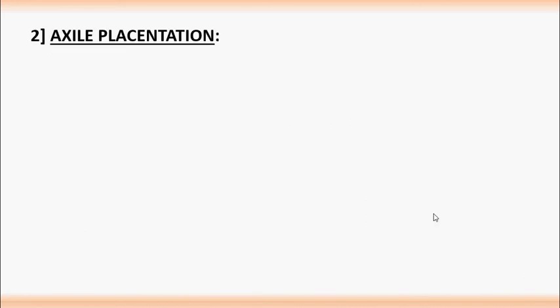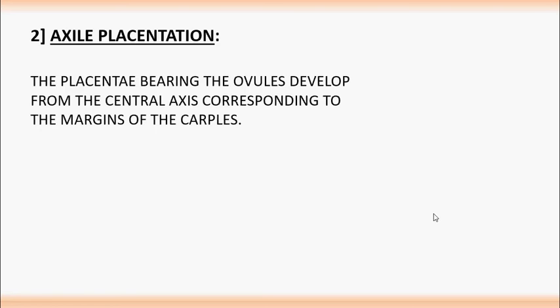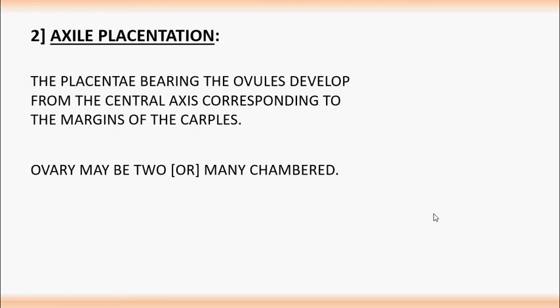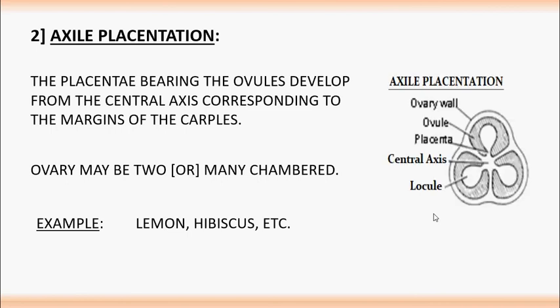Axial placentation. The placentae bearing the ovules develop from the central axis corresponding to the margins of the carpels. The ovary may be two or many chambered. Example, lemon, hibiscus, etc. Let's see the photograph.